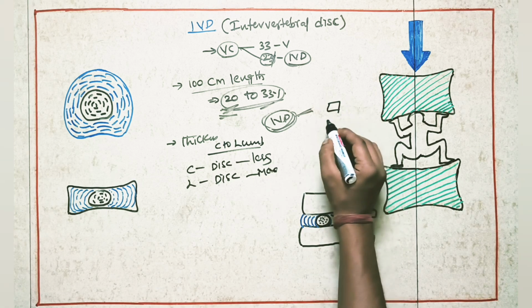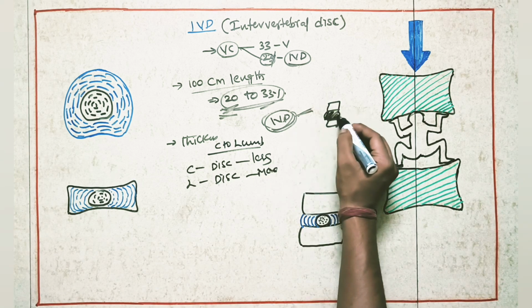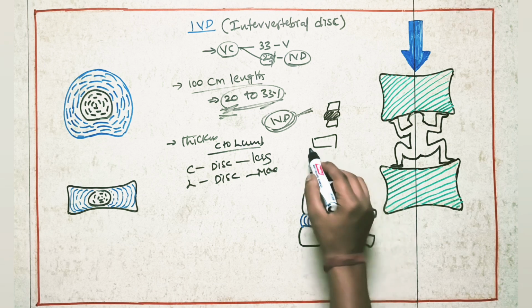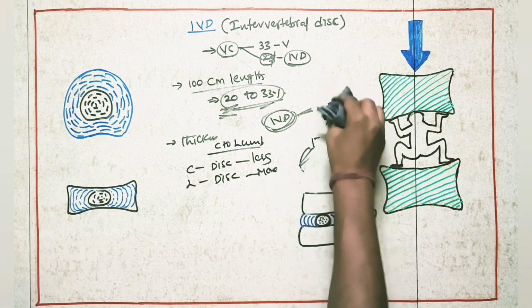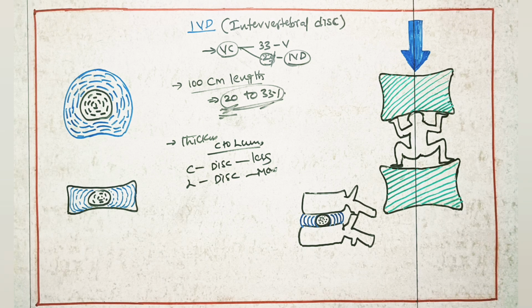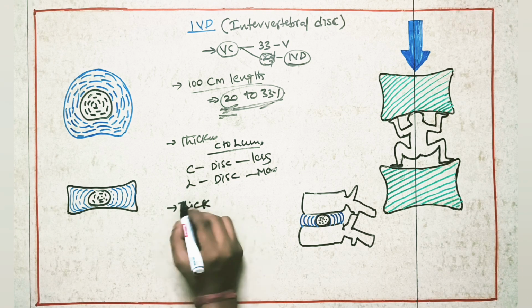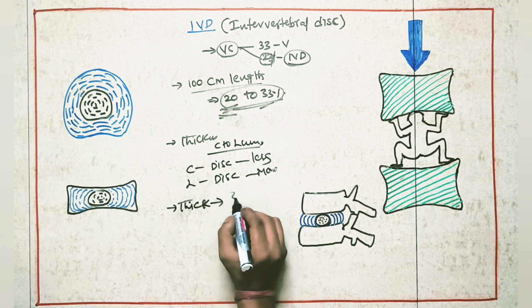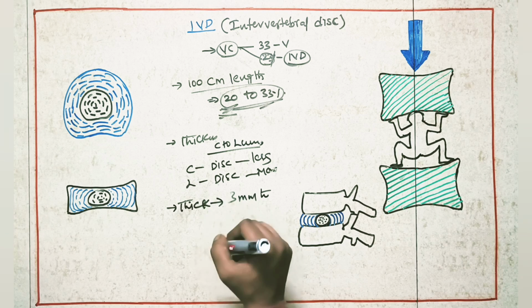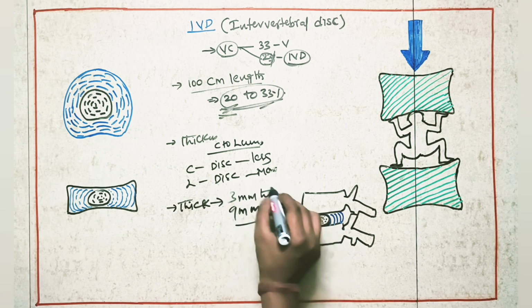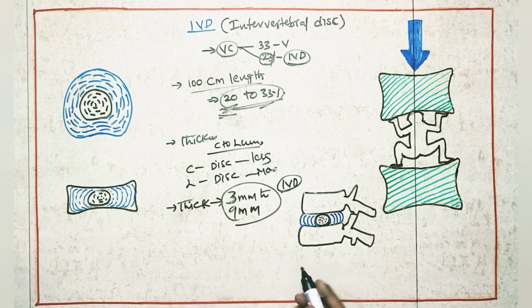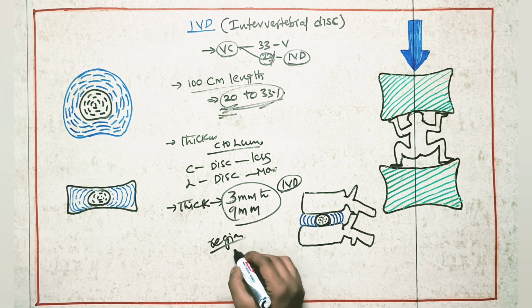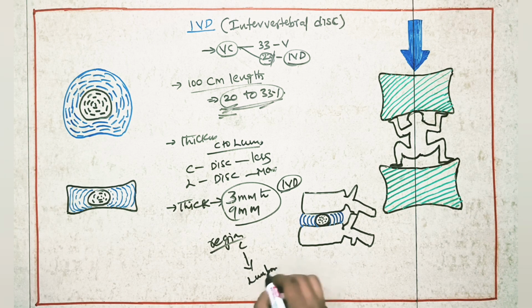What does it mean? If you take the cervical spine, here disc thickness will be small. If you take the lumbar region, here disc thickness will be more. So the thickness of the intervertebral disc will vary from almost 3 millimeters to 9 millimeters, from region to region, meaning from cervical to lumbar region.